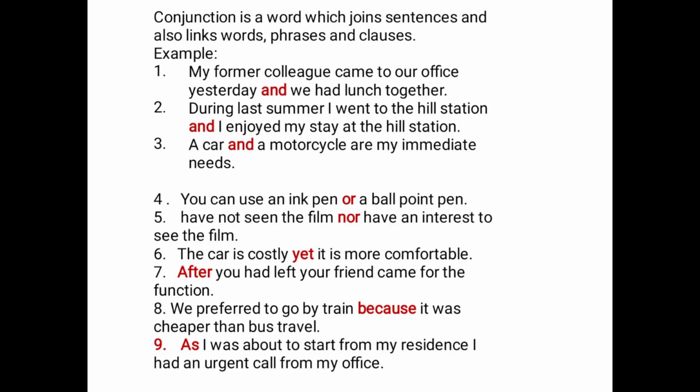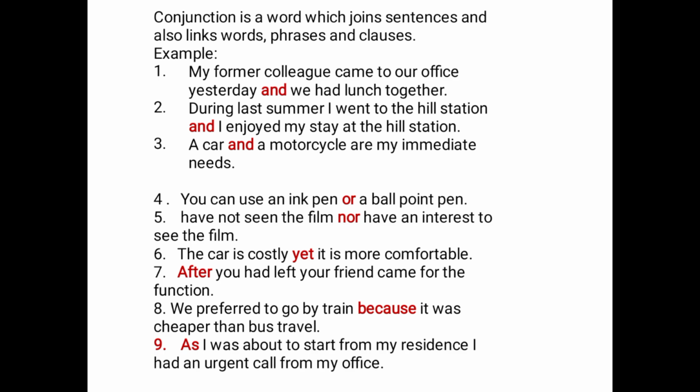Now, for you to understand this better, let's bring it in another way around. Your friend came for the function after you had left. So you can see after is introducing this sentence as a subordinate clause, depending on the main clause, which is your friend came for the function.